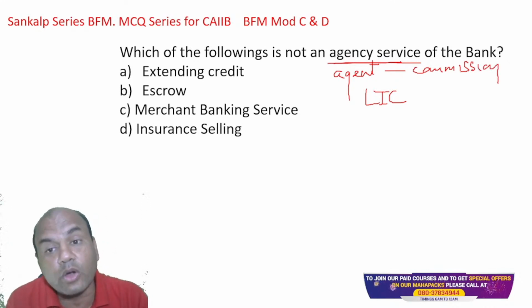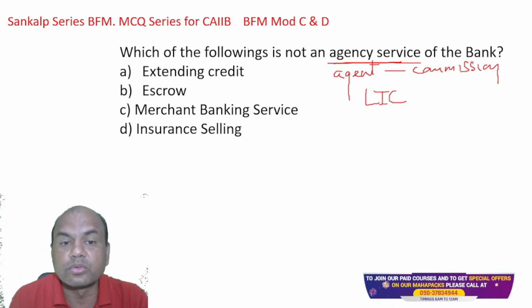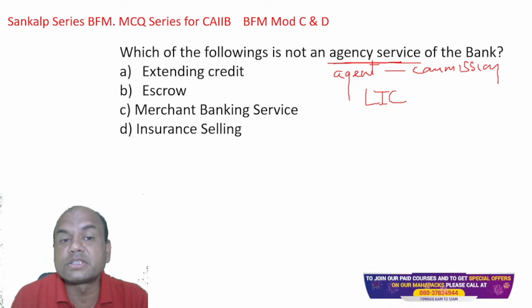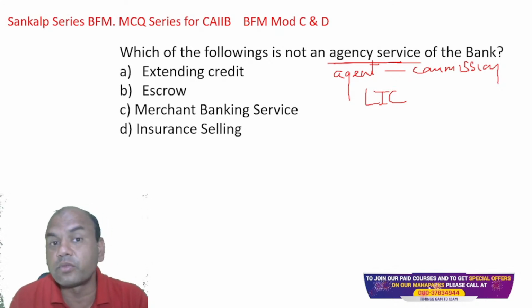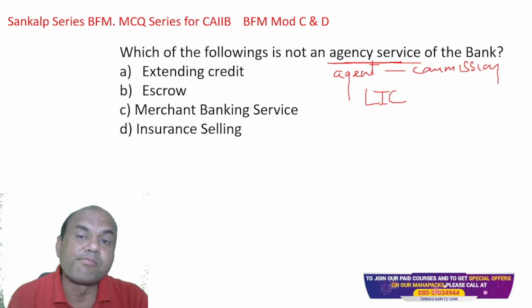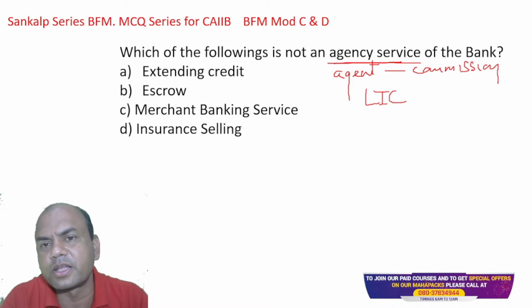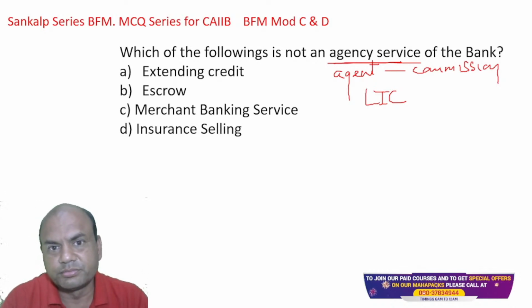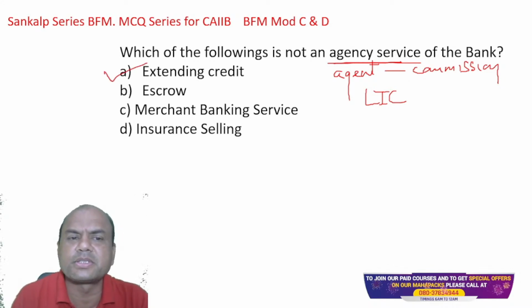So which of them is not the agency services? Extending credit, escrow, merchant banking services, and insurance selling. So which of them is not the agency? They are not acting as the agents. Now, very easy one but tricky one. You can immediately see the answer. Let me see how many of you can answer over here. Correct. Extending credit. It is not an agency commission over here.